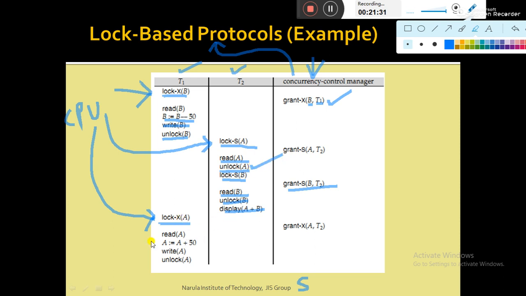So at that point of time, no transaction has locked data item A. So A is free to use. So the request is granted, and similarly A is read by T1. Updation has been done, write has been done, and then the lock is released. So that is how the concurrency control manager grants or rejects the lock based on the lock-based protocol.